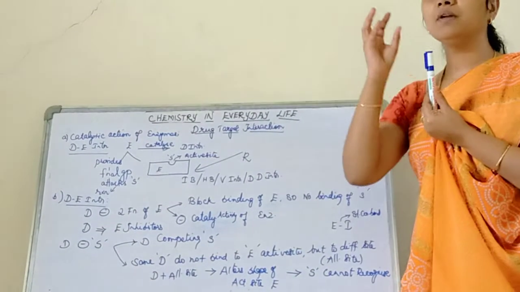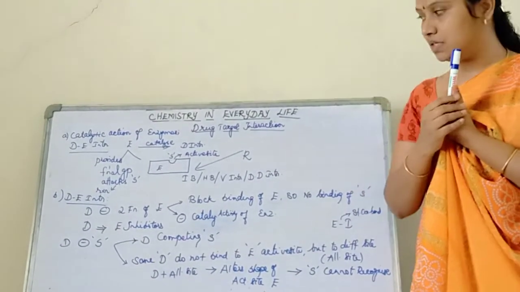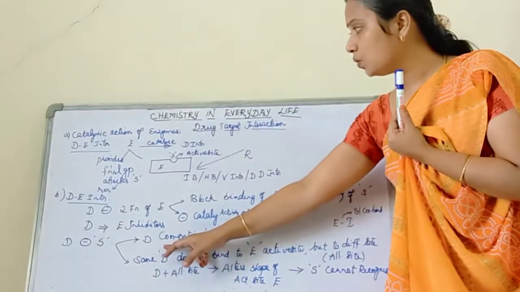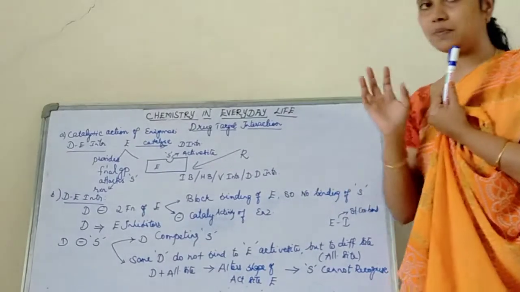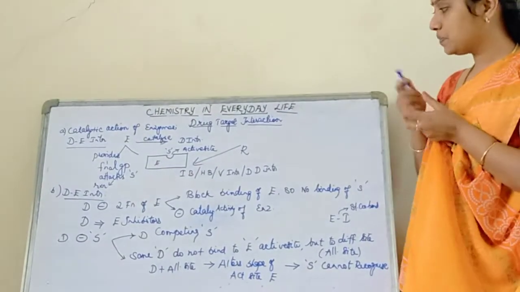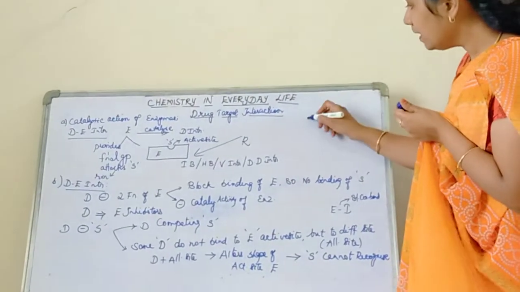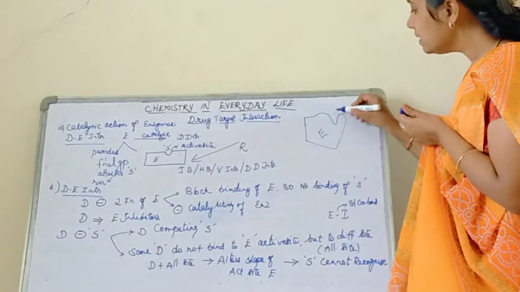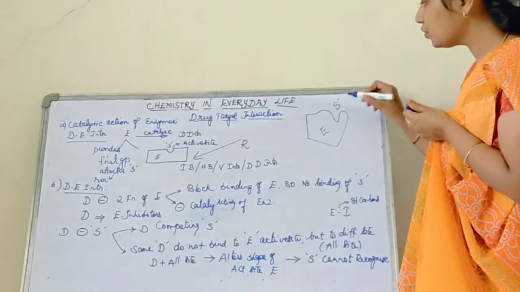How will your drug act as an enzyme inhibitor? One way, there are some drugs, and what those drugs will do is compete with the substrate. Say for example, I am having an enzyme molecule. In this enzyme only substrate S should bind.